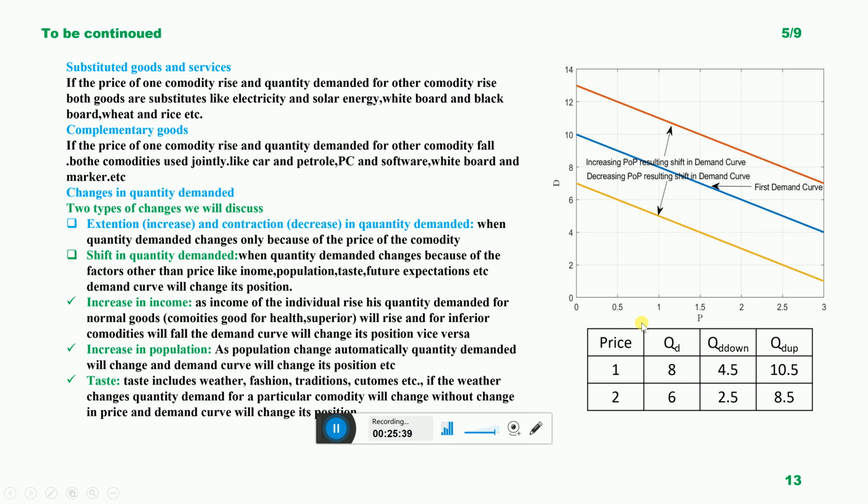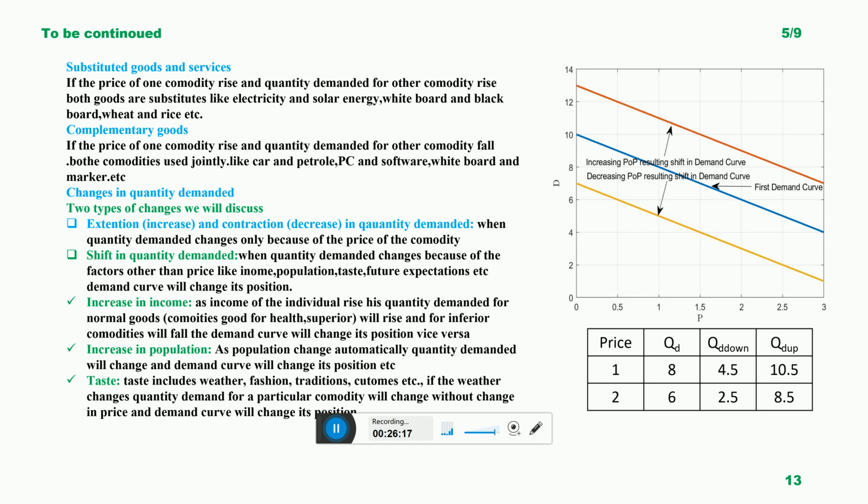And when the price is 2, at that time the quantity demanded is 6. At 2, the quantity demanded is this 6. But when the population decreases, the demand curve shifts backward, and at this price 2, the demand is now around 2.5. So it means that as population changes, automatically quantity demanded will change and the demand curve will change its position.